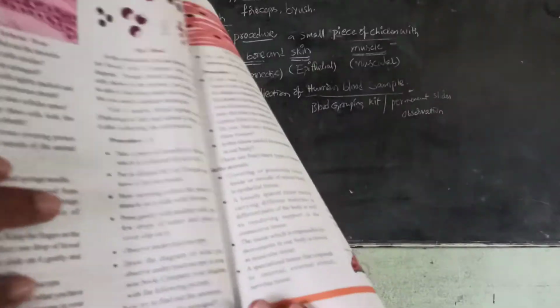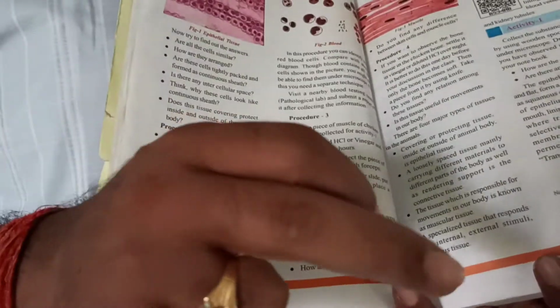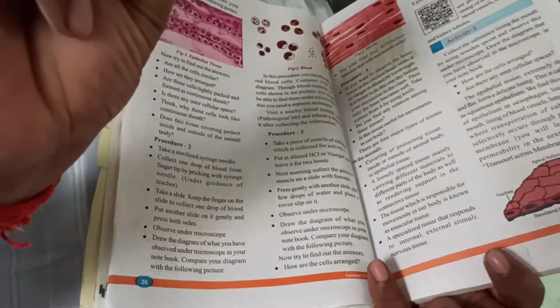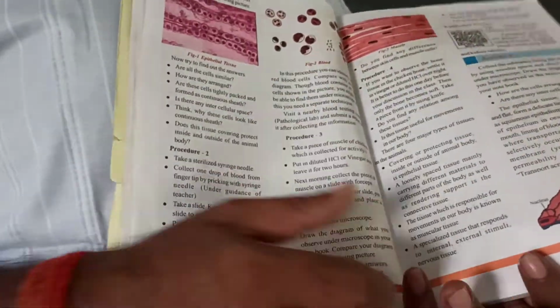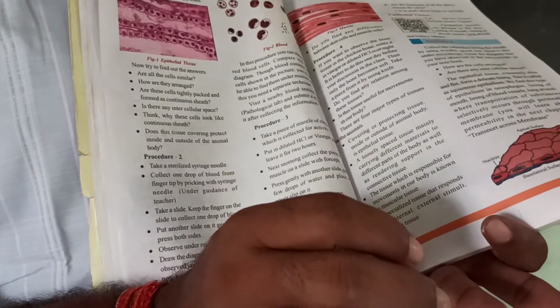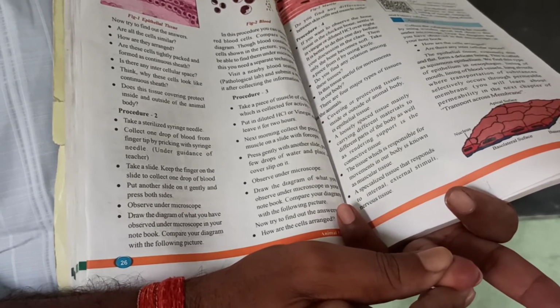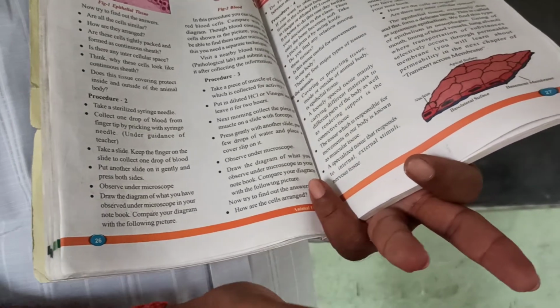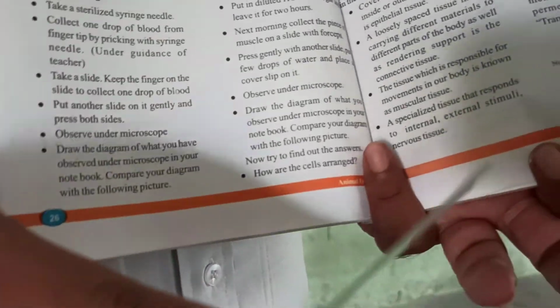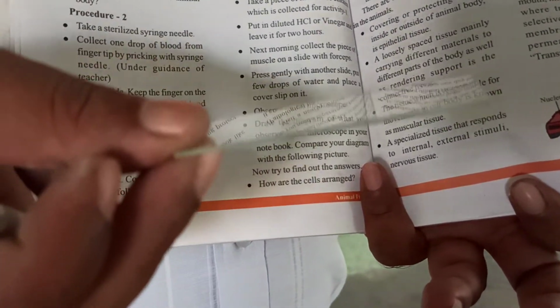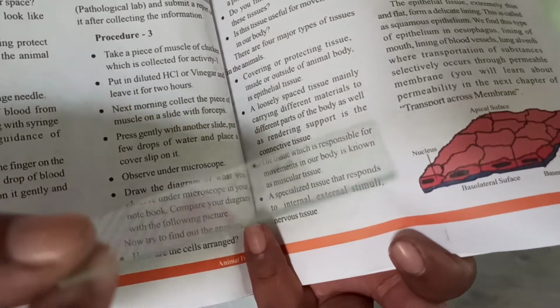Next, this is the collection of a blood sample. We take the blood sample using a small needle. We prick the ring finger of the left hand and collect 3 drops of blood on the glass slide, and observe the human blood. We have different types of blood cells, that is RBC, WBC and platelets.